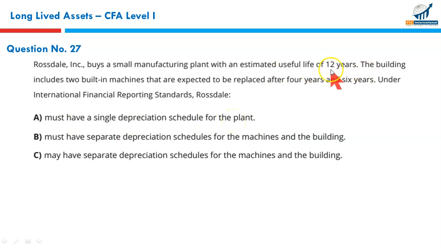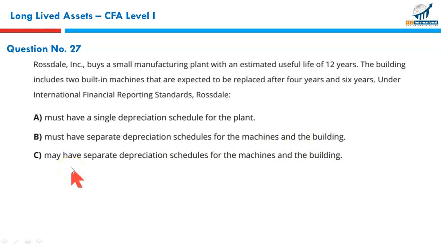Of course not. We have 2 different assets, one with a life of replacement of 4 years, one for 6 years. Must have separate depreciation schedule for the machines and the building. Remember, IFRS requires separate depreciation for different assets for the firms. US GAAP allows component depreciation, but it is not required. Under the IFRS, it is a requirement to charge separate depreciation for different components of the same asset.